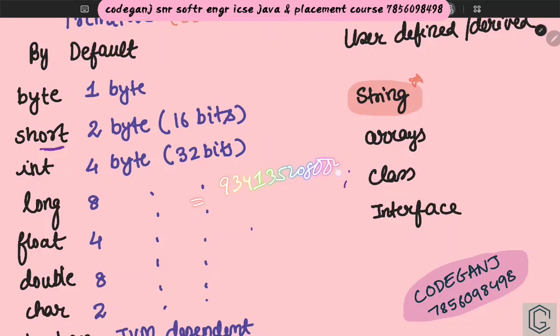And long, when will we use long? Suppose you have a phone number, 91314. Now this phone number is very big. This is also an integer, but it is a very long integer, because it does not have any decimal. So as soon as you go to 8, 9, 10 digits, then we have to use the long data type.